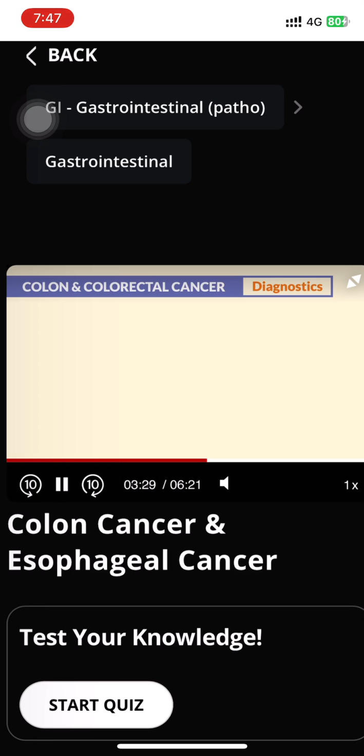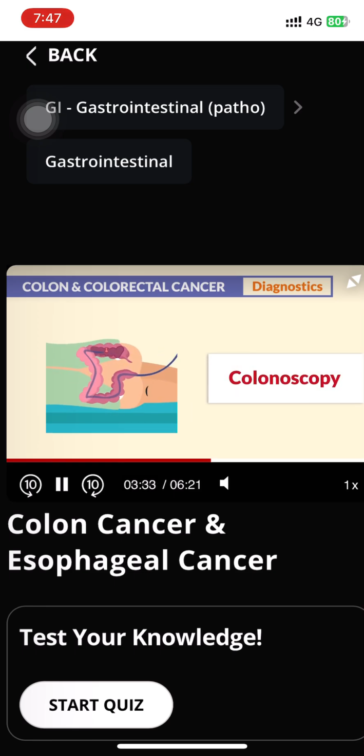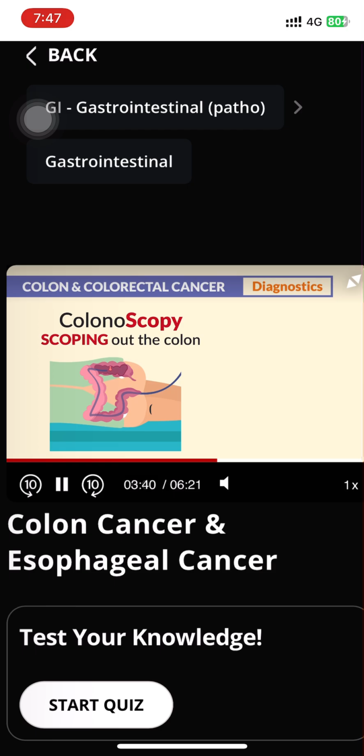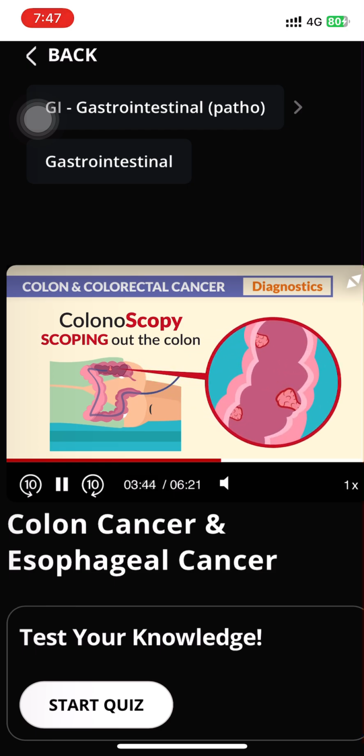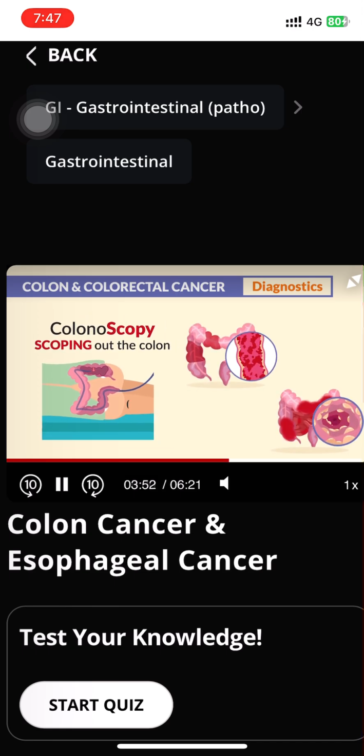Now, speaking of diagnostics, a colonoscopy, we're just sticking a scope up the butt, or the rectum, I should say, to check out the colon. So let the name help you here. Colonoscopy, we're just scoping out the colon here. Specifically in colorectal cancer, we're scoping out for tumors or even polyps that may be cancerous. Now, colonoscopy is also used in other GI issues, like ulcerative colitis and even Crohn's disease, to scope out the colon there.